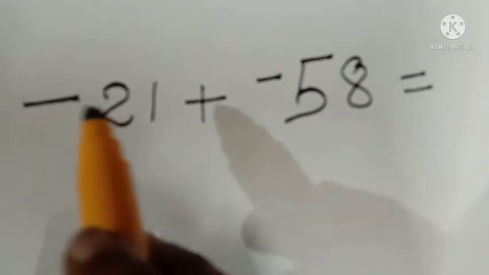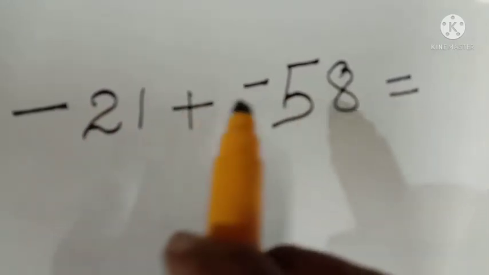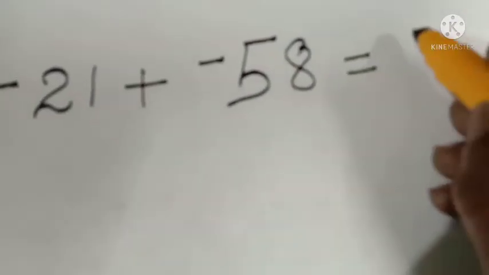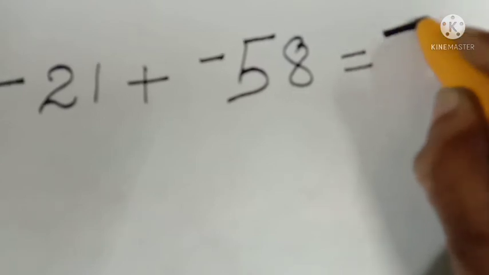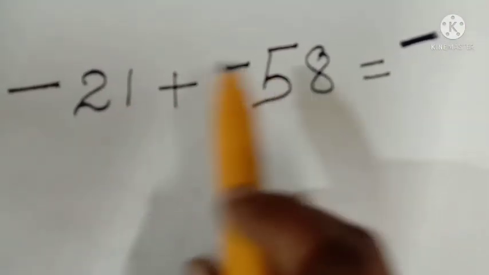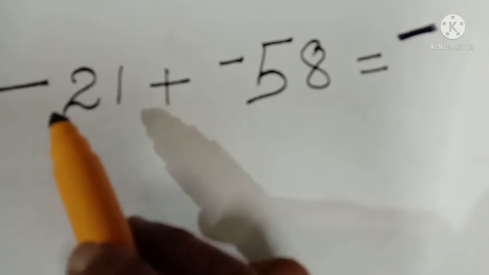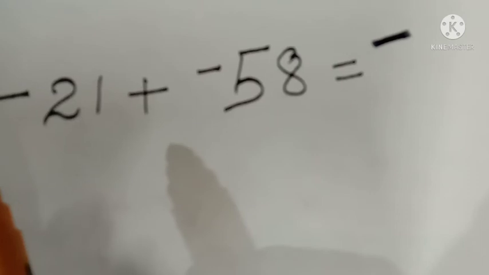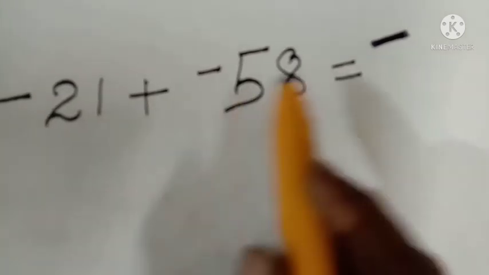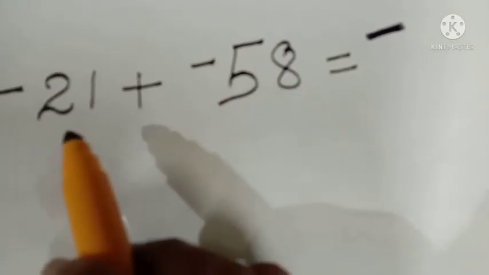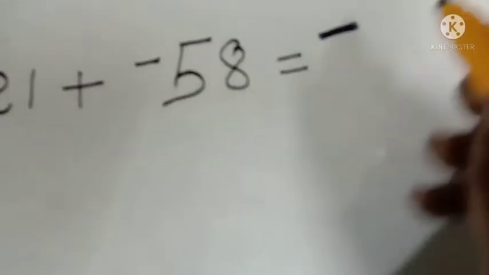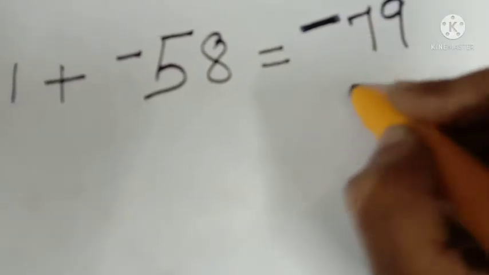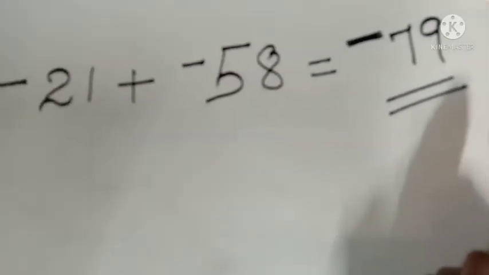So we learned that if we add two negative integers, the answer will be negative. So first of all, before adding, just put the negative sign here, so you will not forget. Then you add. So we will get 79. That is negative 79.